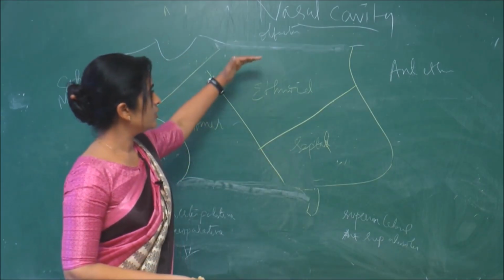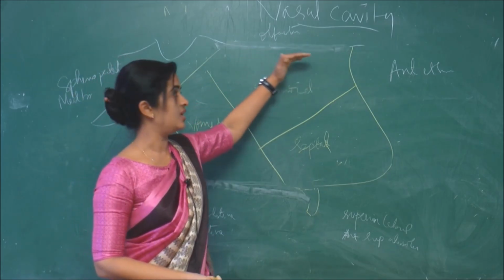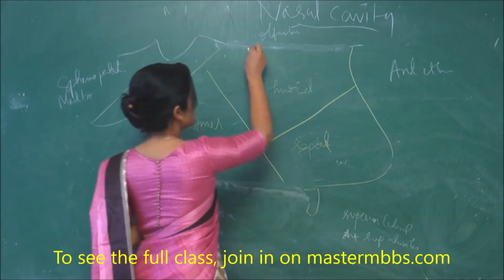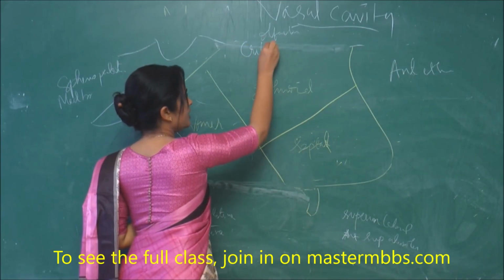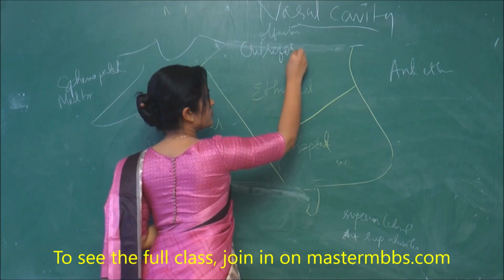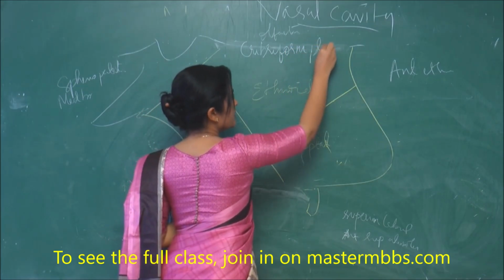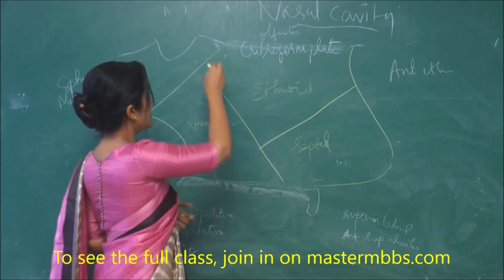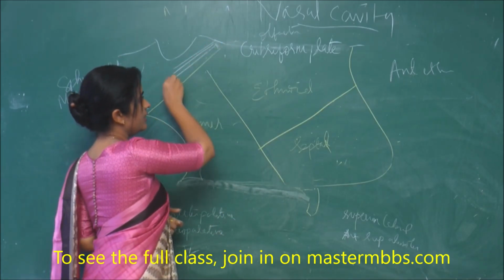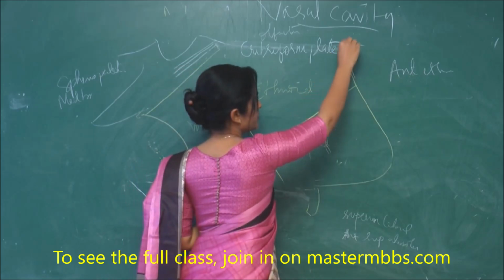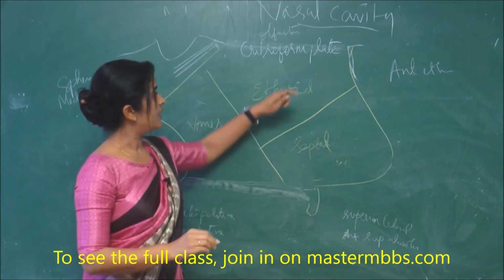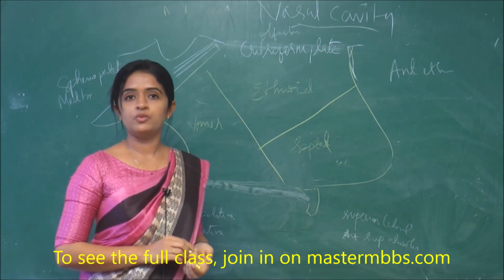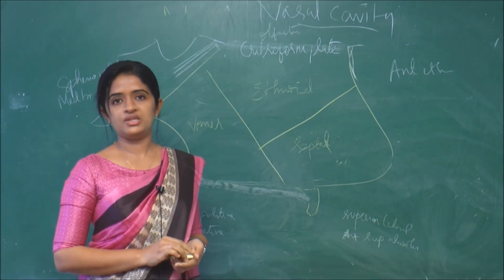So when we talk about the roof of the nasal cavity, it is actually formed by the cribriform plate of ethmoid bone. So this is called the cribriform plate. So the roof is mainly formed by the cribriform plate of ethmoid bone. Of course, you have part of sphenoid also coming here, and part of nasal bone and the frontal spine also coming here. But the first thing which you should keep in mind is the cribriform plate of ethmoid bone which is forming the roof of the nasal cavity.